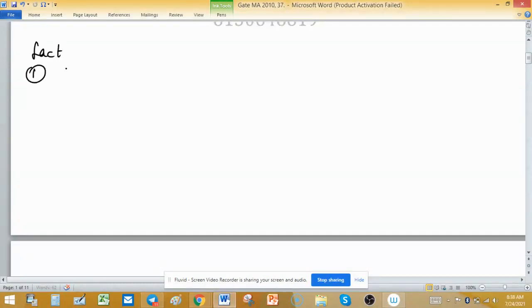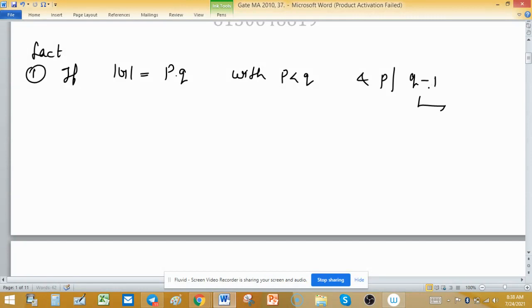Fact 1 is: if the order of G can be written as a product of primes p and q, with the condition that p is less than q and p divides q minus 1, then G is either cyclic or non-abelian.